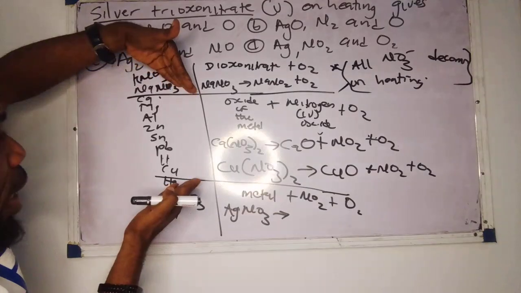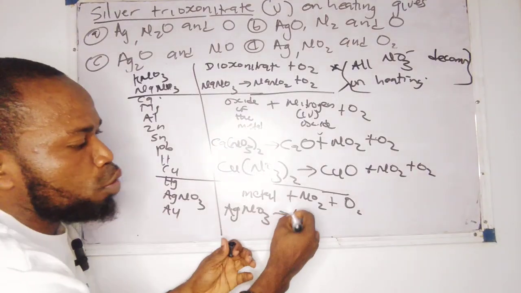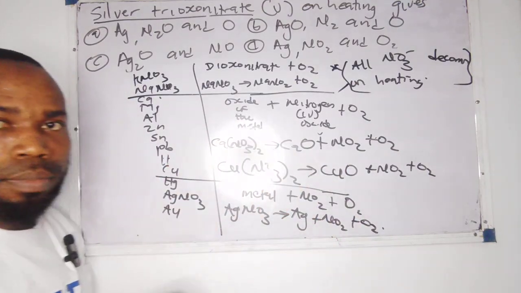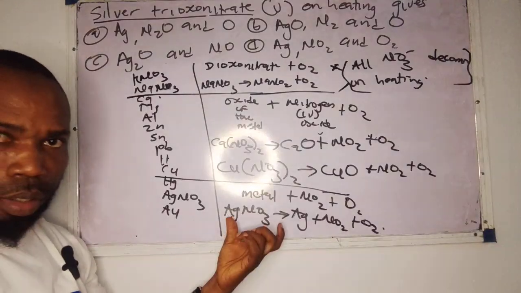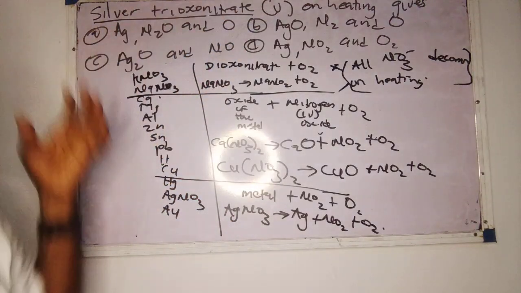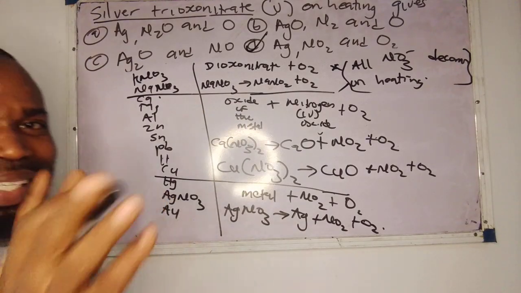Now these guys here, they form the oxide of the metal. So this one is going to form the free metal. That means I'm going to get silver plus NO2 plus what? Plus oxygen. Sure, you get the point now. So be very, very careful. So our answer is already on the board. So what's our answer there? Our answer is D. So you can easily analyze.